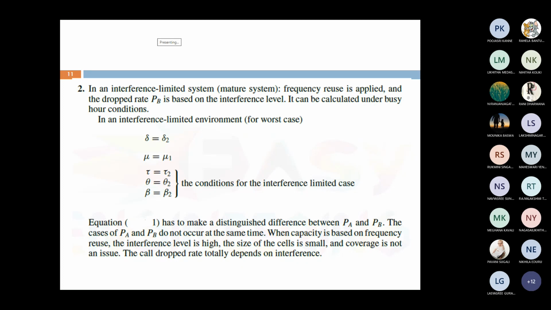Once we find PA and PB, where PA is the noise limited system and PB is the interference limited system, we calculate both and finally calculate the dropped call rate.